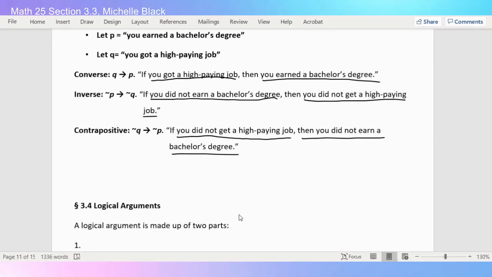All right, guys, I hope that was helpful for section 3.3. Again, I really recommend that you do pause the video when I ask you to and try it on your own, since we don't have that time in class anymore to work with each other. It'll at least give you some idea if you are comprehending what I'm talking about.